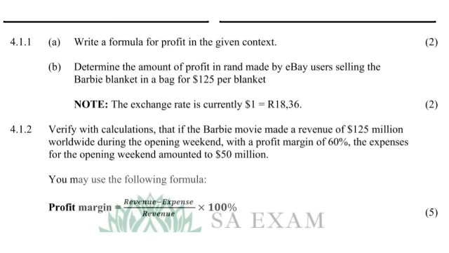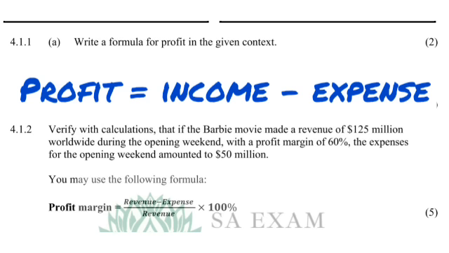In 4.1.1a, it says write the formula for profit in given context. So we know that to find profit, you basically take your income and you minus your expenses, and it is no difference here. We are going to say whatever the income was, and we are going to minus the expenses that follow. So the formula for profit is that simple. They don't want the calculation of the profit, they just want the formula. So your answer is profit is equal to income minus expense, and it's as simple as that. And that would have answered your A.